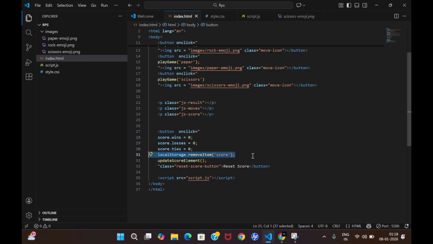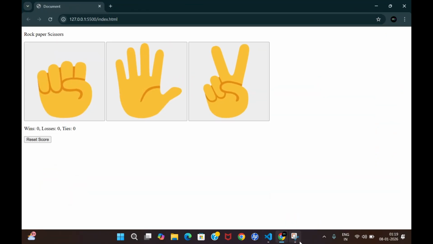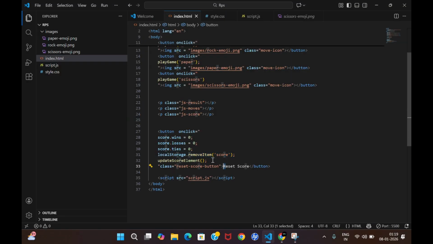It's simple, your score object which is stored in local storage right now has some data. So we want to remove that data, so for that we have to use removeItem. Now again, when you click it, you are going to setItem score, so it will automatically be updated in your local storage. Then updateScoreElement, because you have to show the data on the screen, so that it becomes 0-0-0 and all that, right?